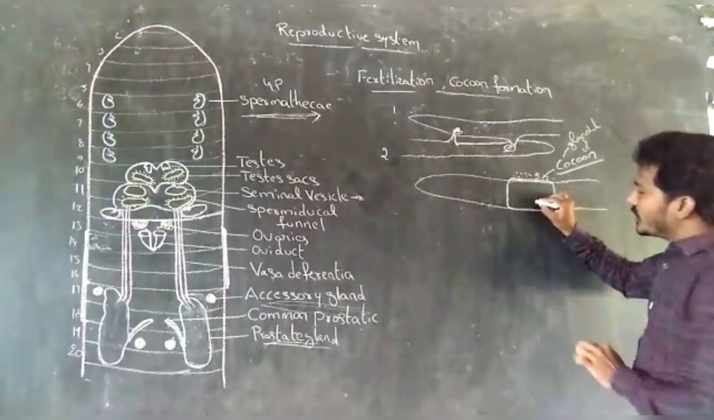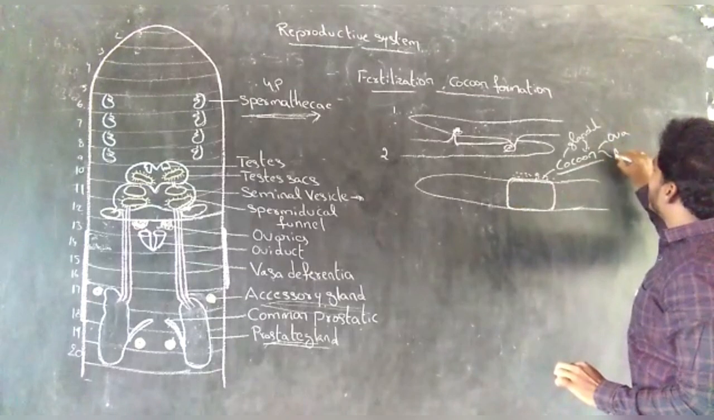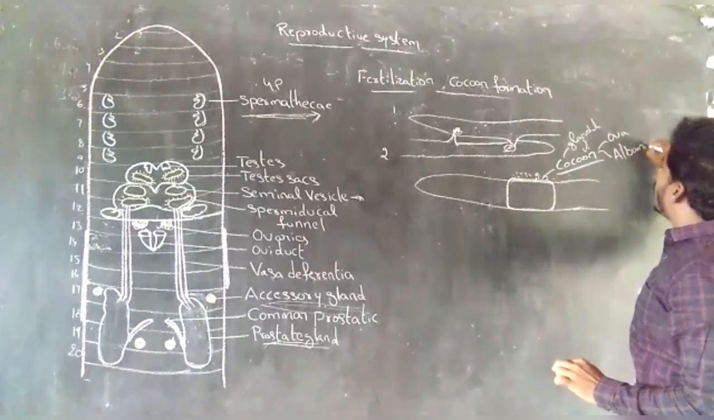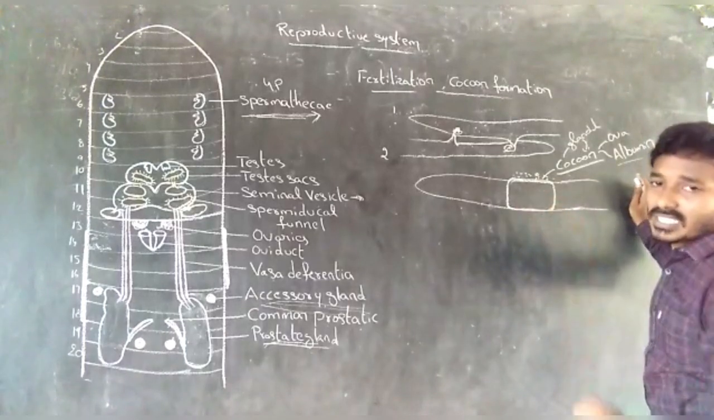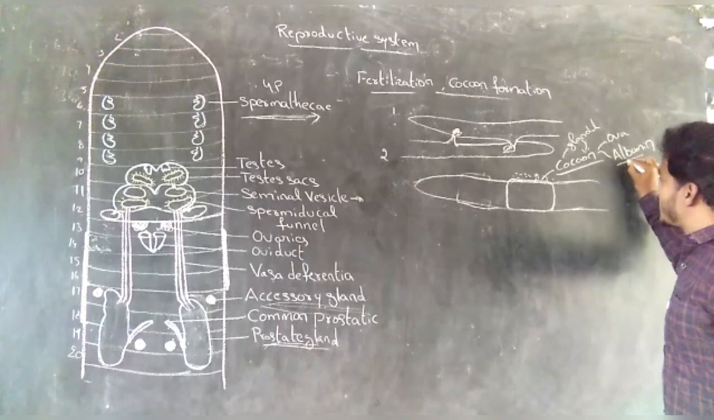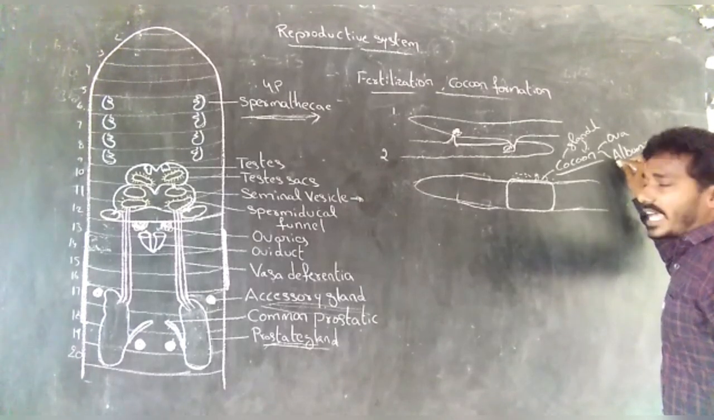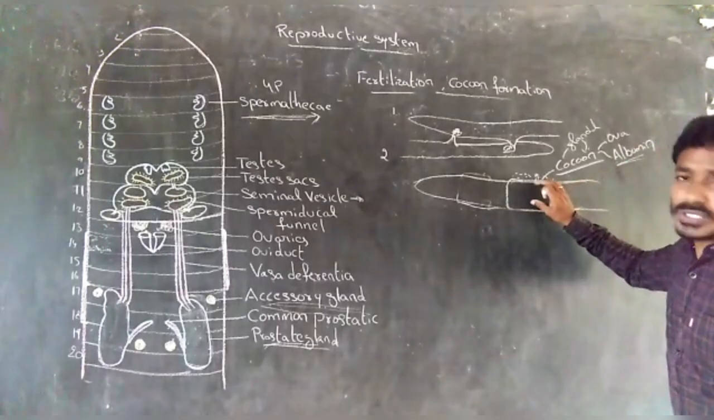This cocoon receives ova and albumin. Albumin is also secreted by the clitellar cells. Albumin is a nutritive substance. Albumin helps in the nourishment of the developing embryo in the cocoons.